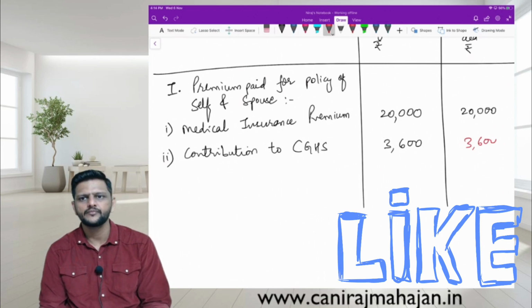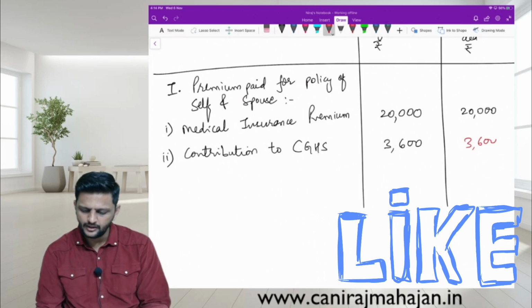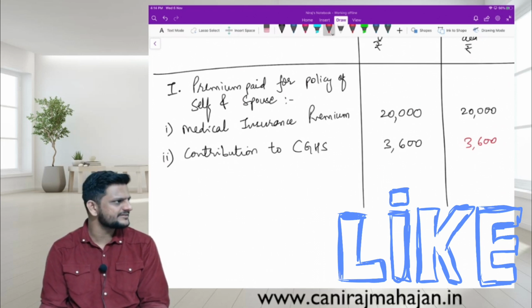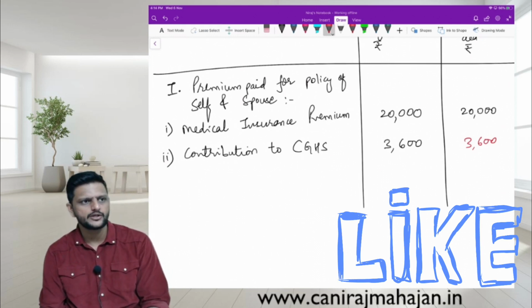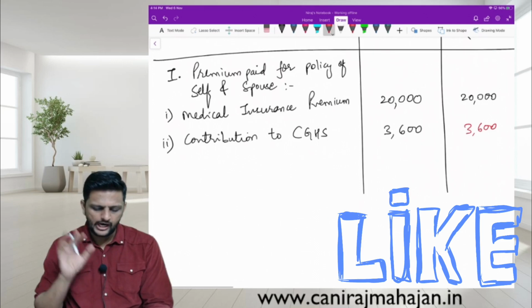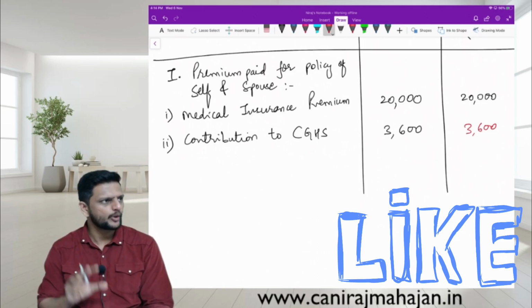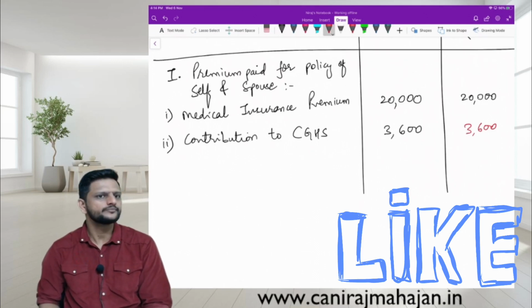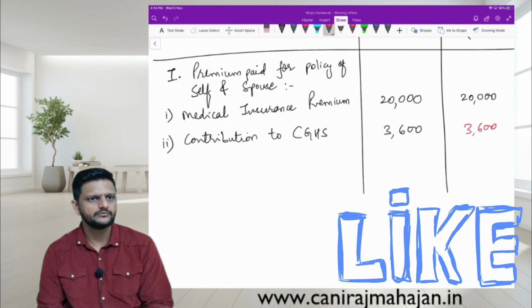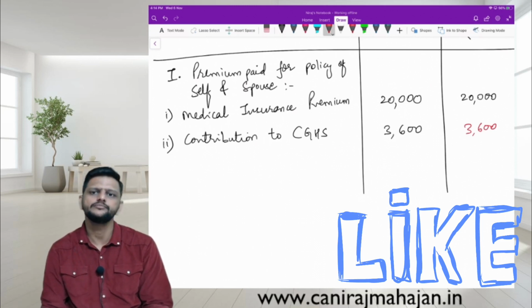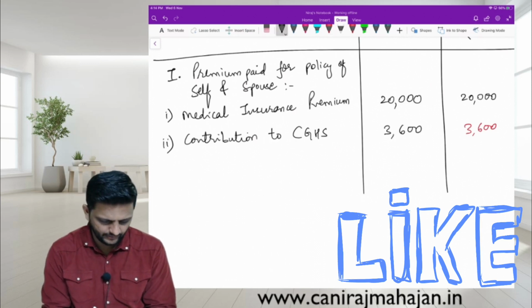Yes. Preventive health checkup sublimit is 5,000, and the remaining overall limit is 25,000. How much have we exhausted now from his own limit? 23,600. So how much is available for himself?